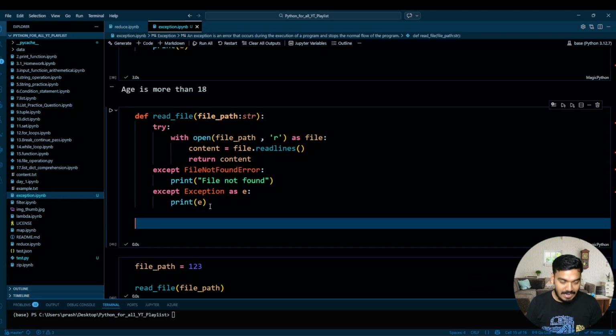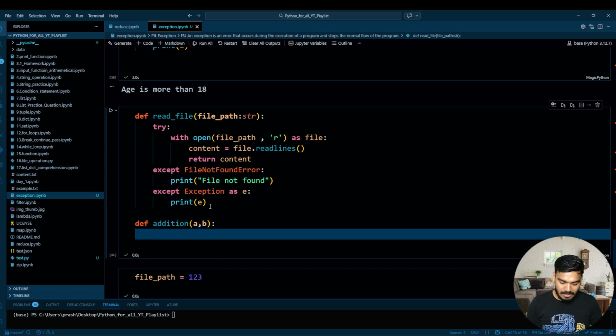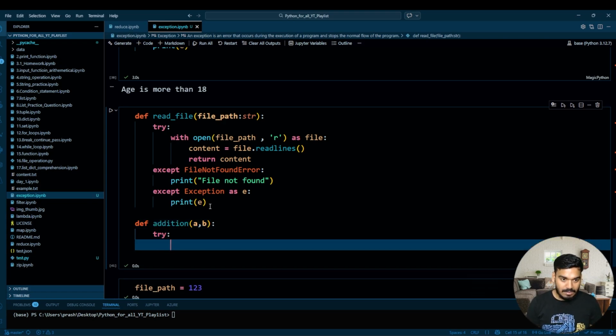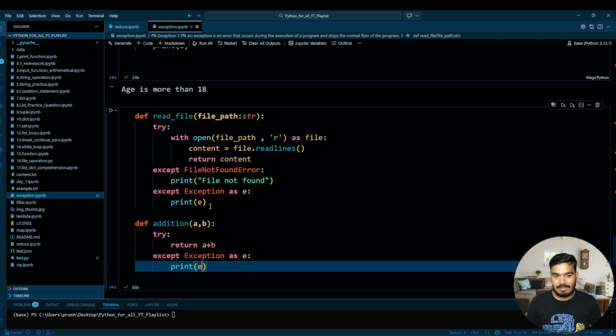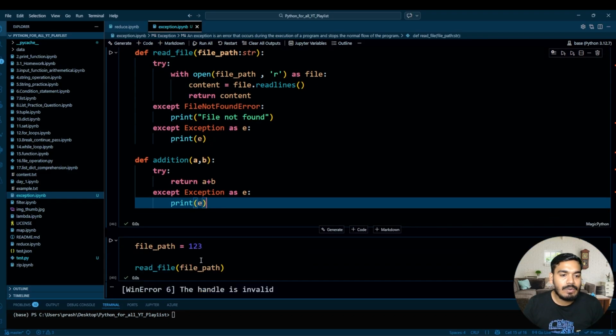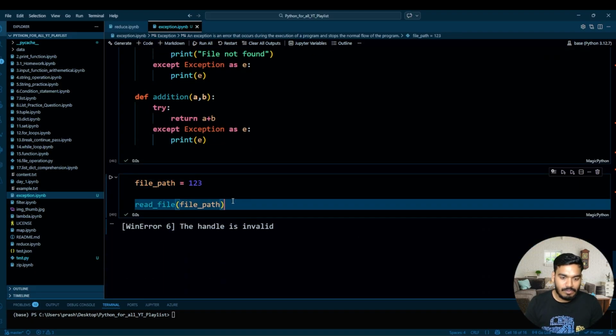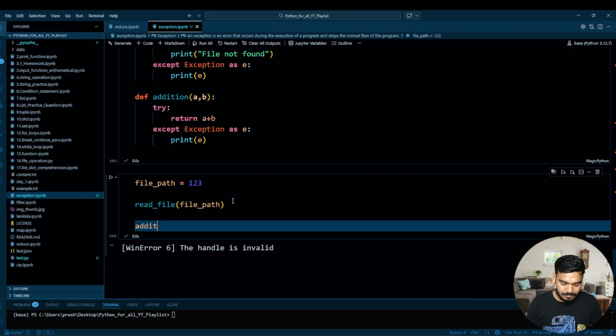If you want, it will continue the flow. Let's say I'll have one piece of code over here, def addition(a, b), and then over here try, write return a plus b, and over here except Exception as e, and then print your e. Perfect. Now let's try to execute the second line of code over here. That will be addition of 10 comma 20.